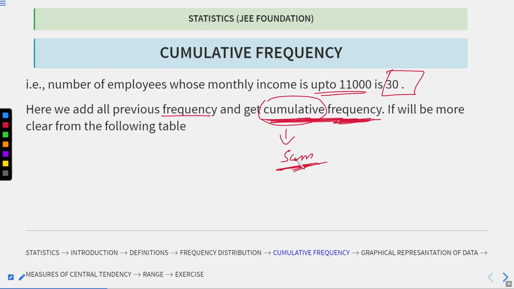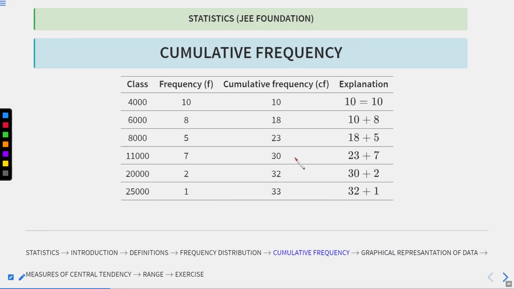So let's see next. Now, for the example of the wages of employees, 4,000 rupees is taken by 10 employees, and similarly for the other cases as already given to us.